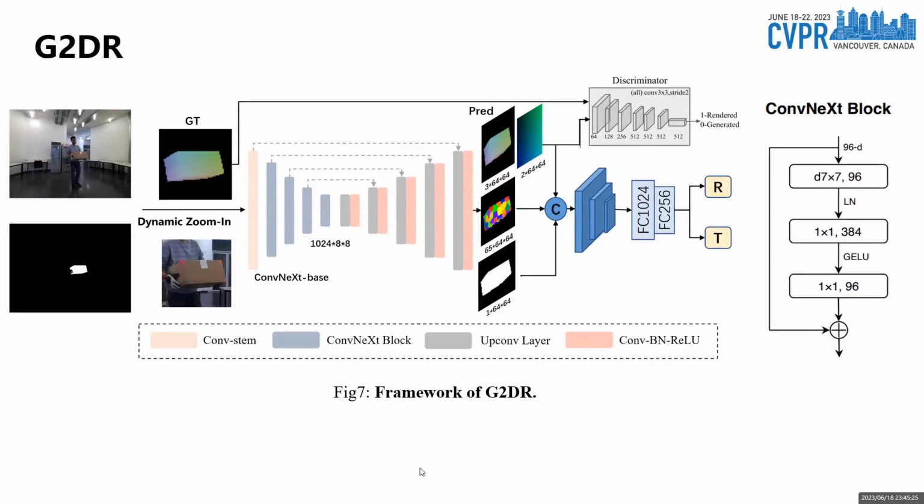Our network architecture is illustrated as follows. Given an input image and a mask, we crop out the region of interest and predict intermediate features to directly regress the rotation and translation. We specifically choose a pre-trained ConvNeXt as our backbone for this task.